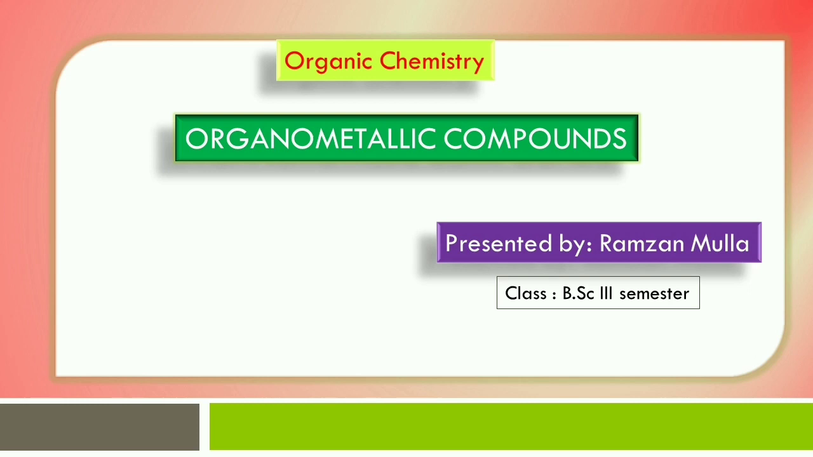Organometallic compounds play a vital role in the field of organic chemistry because these compounds are widely used in the synthesis of a large variety of organic compounds containing different functional groups. In this video, I will explain the synthesis of Grignard reagent and its synthetic applications in the synthesis of hydrocarbons, alkanes, alcohols, etc.